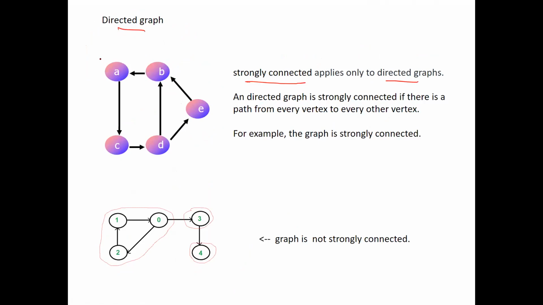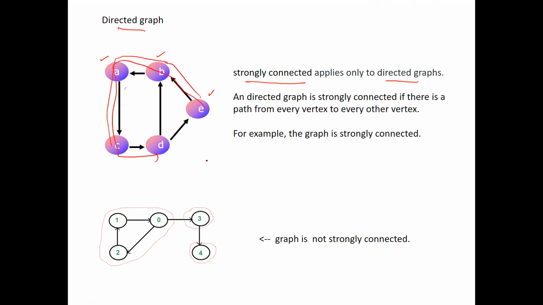If you see, for the vertex A, there is a path from A to C, there is a path from A to D, there is a path from A to E, and even there is a path from A to B. Similarly, considering the vertex B, there is a path from B to A, from B to C, from B to D, and from B to E, and so on. Even considering vertex E, E to B, there is a path, then E to A, there is a path, then E to C, there is a path, then E to D, there is a path.